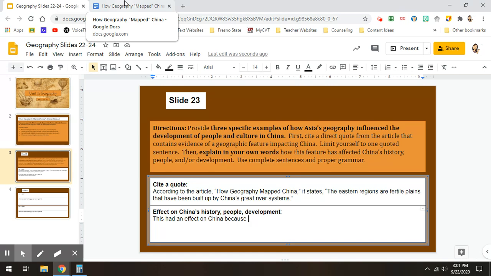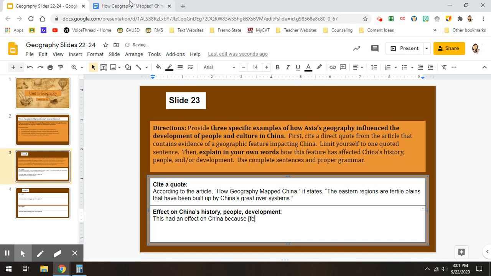You also might want to talk about how if that area is really good for farming, there's going to be lots of food available. If there's a lot of food available, then you're going to be able to get some pretty big cities that are going to develop there throughout history. So some things you might want to talk about, and I'm going to put these in brackets so that way you can think about them and formulate your own sentences.